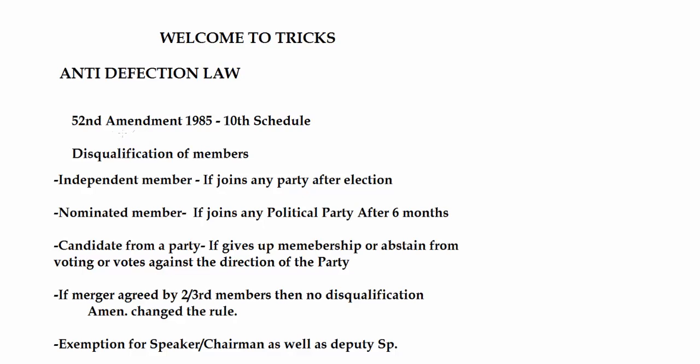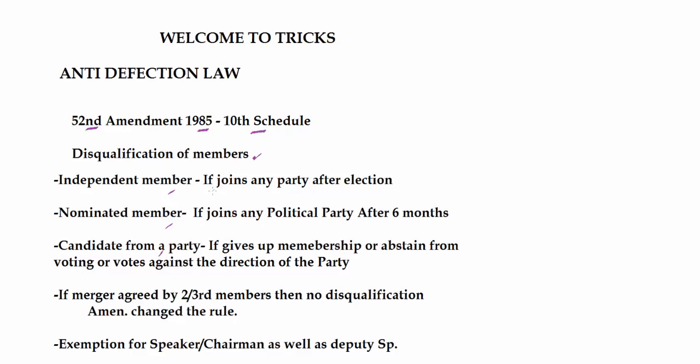Anti-defection law was made after the 52nd Amendment in 1985 by the Rajiv Gandhi government and was put under a new schedule, the 10th Schedule. It deals with the disqualification of members. There are different criteria for different kinds of members: independent members, nominated members, and members from a party.